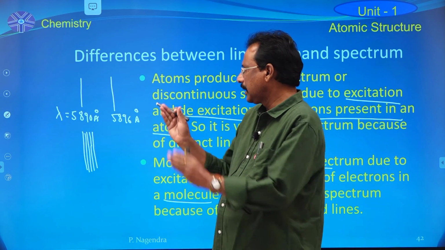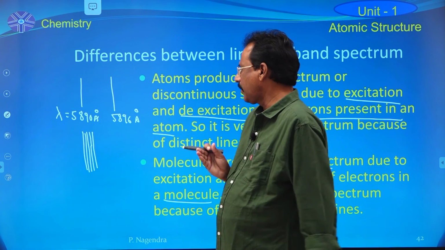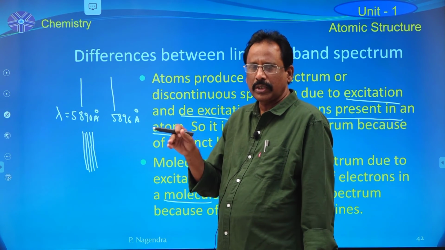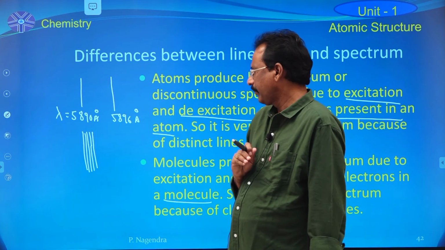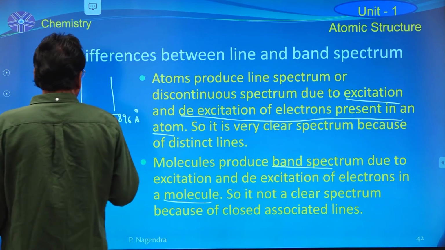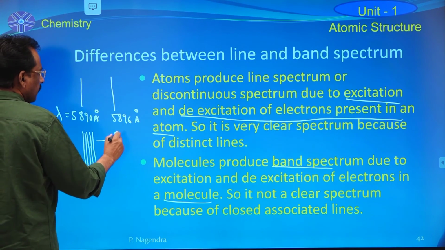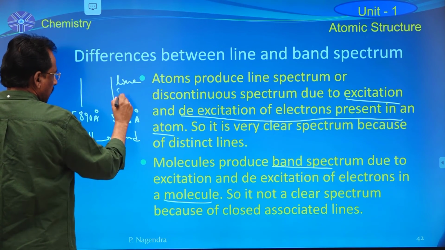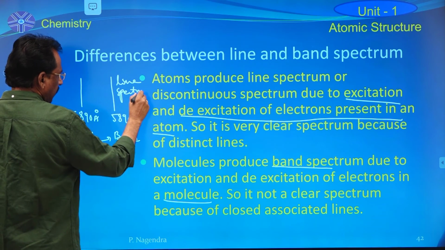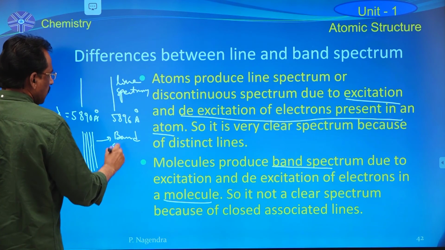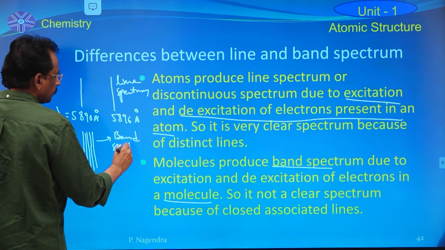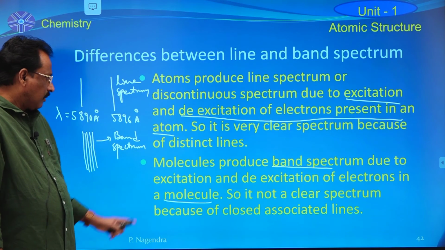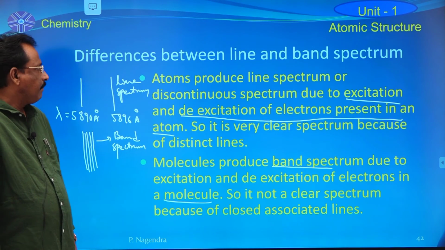Lines are formed, but these lines are closely associated to each other. That's why it is a band spectrum, but this is a line spectrum. So the final point is: atoms produce line spectrum, molecules produce band spectrum.